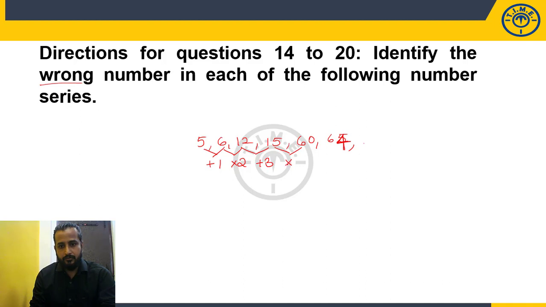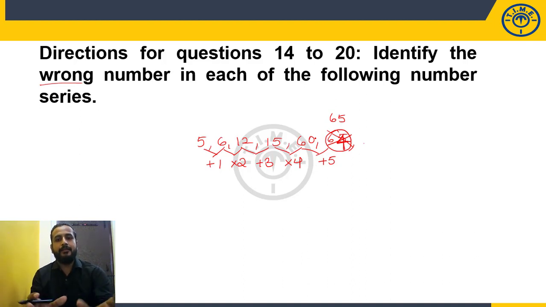And here it is into 4. Okay. By applying the same plus 1, into 2, plus 3, into 4, my logic will be plus 5. So 60 plus 5 is 65. But what number is given here? 64. So this number will be considered as the wrong number. So while going through the pattern, somewhere it breaks the pattern, and the number which breaks the pattern will be considered as the wrong number. So all the logics that we applied in number series can be applied here also. Clear? Now move to the questions.